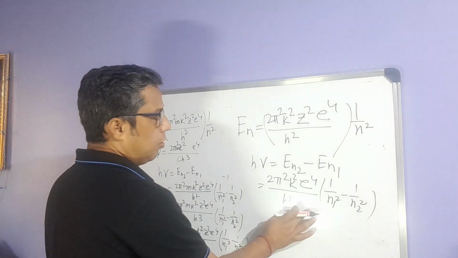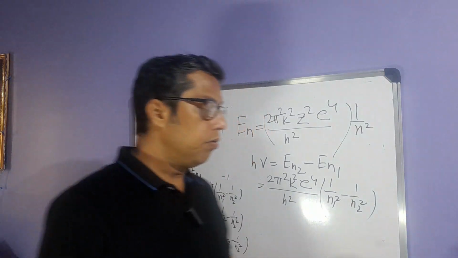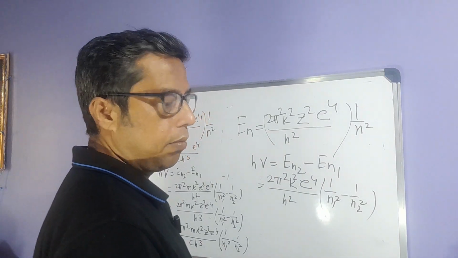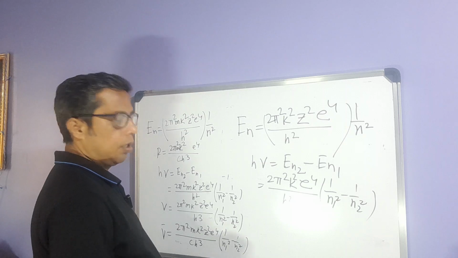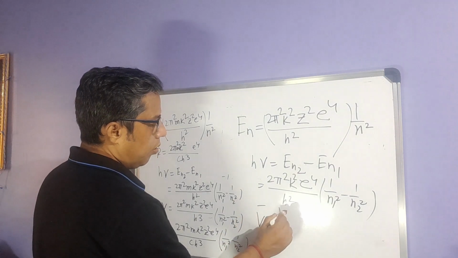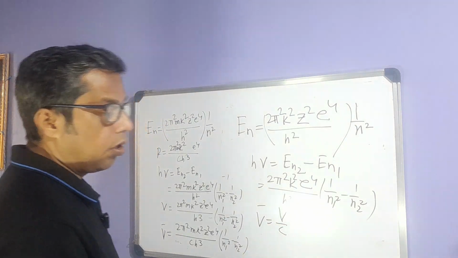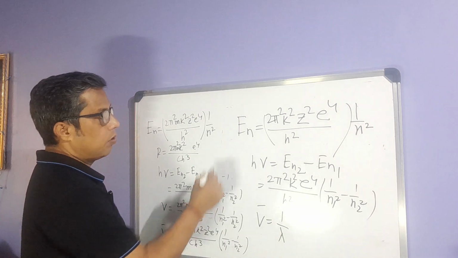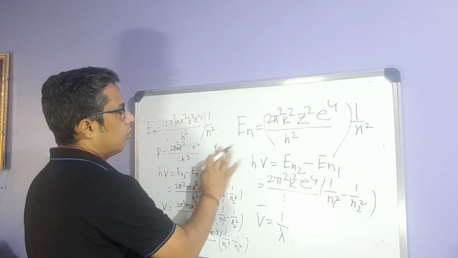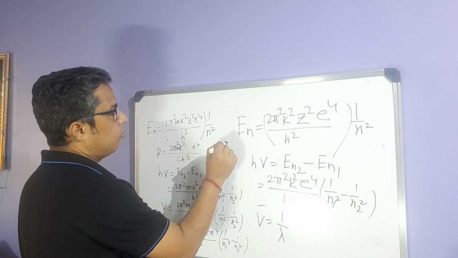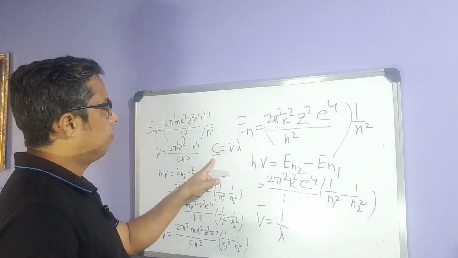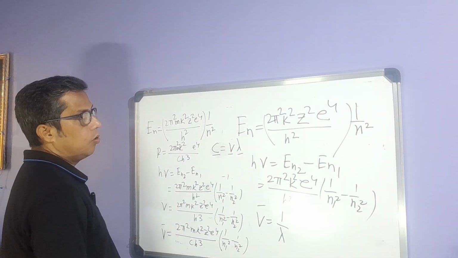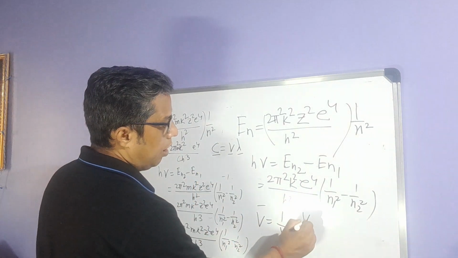Now you know the relation between frequency and wavelength: c is equal to nu lambda, where c is the velocity, nu is the frequency, and lambda is the wavelength. The wave number is equal to nu by c, which is also 1 by lambda, the inverse of lambda. Since lambda is c by nu, 1 by lambda is nu by c.